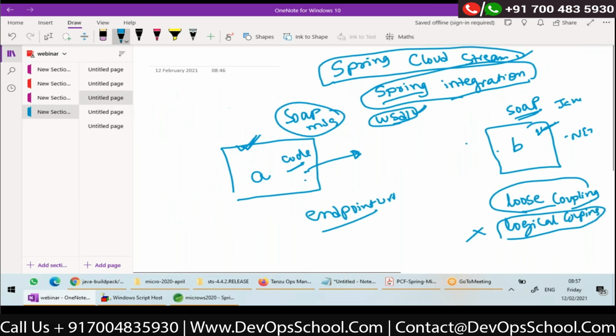I told you that Spring Cloud Stream is internally developed on top of Spring Integration. So we will see how two applications can exchange messages on top of Spring Integration and using Spring Cloud Stream. Again, I don't want to complete this, it will take a lot of time. So we'll end our session here.